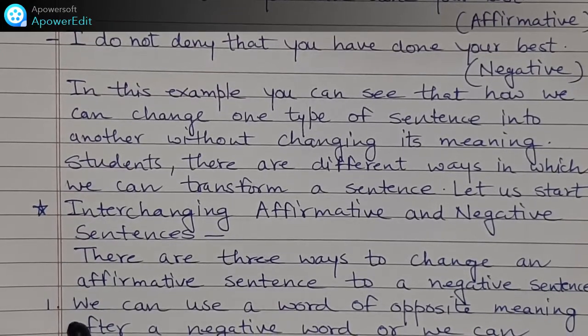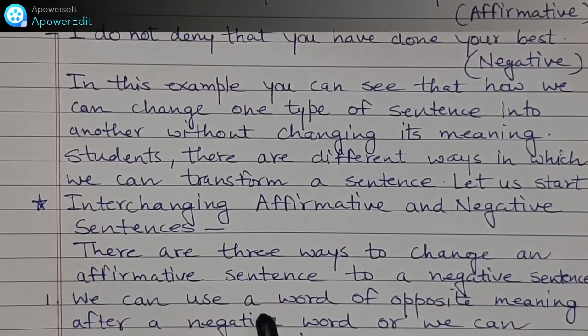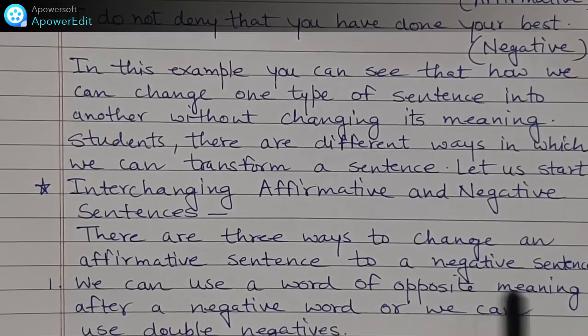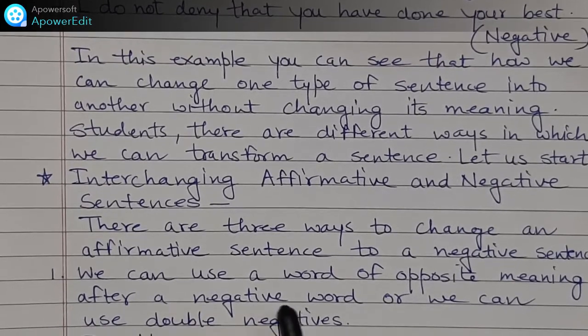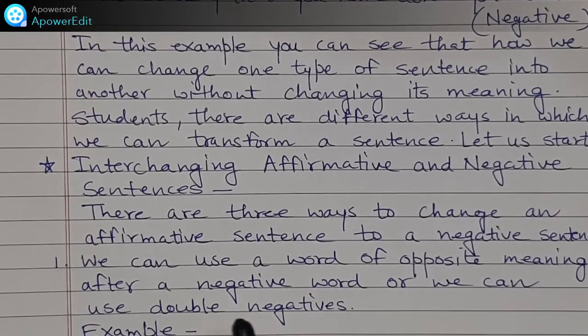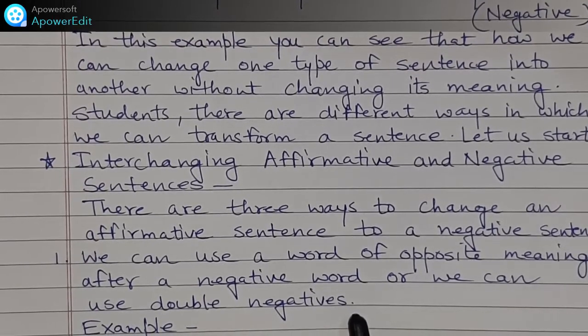Number 1, we can use a word of opposite meaning after a negative word, or we can use double negative.